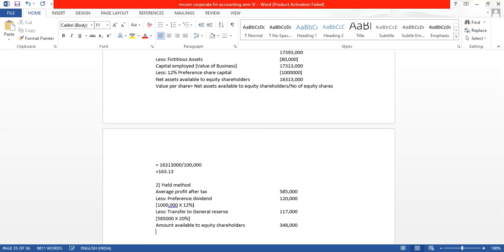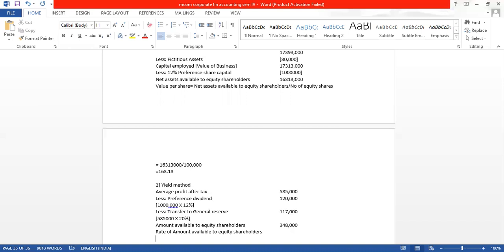Now we will have to find out the rate of return on this amount available to equity shareholders, 3,48,000. How much percentage of return is it?